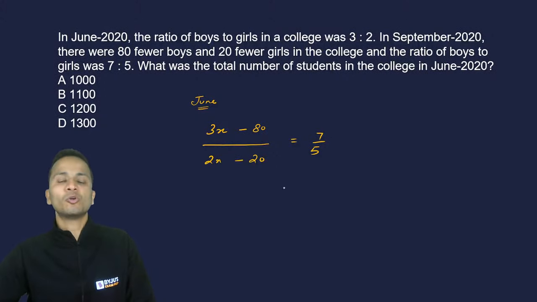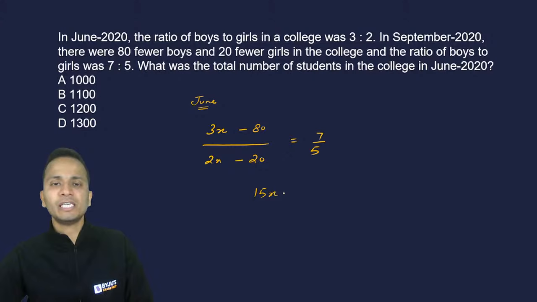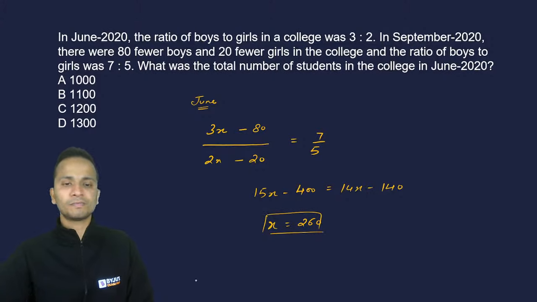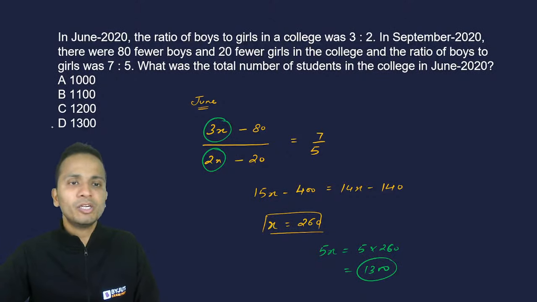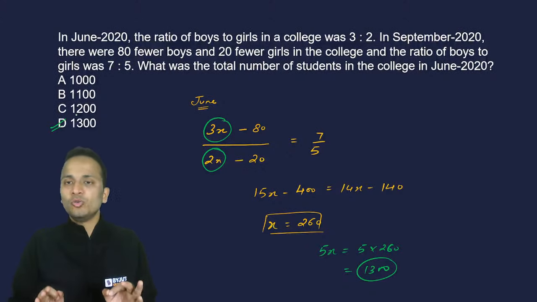Okay, we'll do the cross multiplication, get the value of x, and then we can find out the number of students. So doing cross multiplication, I'll have 15x minus 400 is equal to 14x minus 140. So the value of x will be equal to 400 minus 140, that is 260. So this is the value of x. Now they want the total number of students in June. So the total number of boys was 3x and the girls was 2x. So the total number of students is 5x, which is equal to 5 multiplied by 260, and that is 1300. So 1300 will be the total number of students in June 2020.